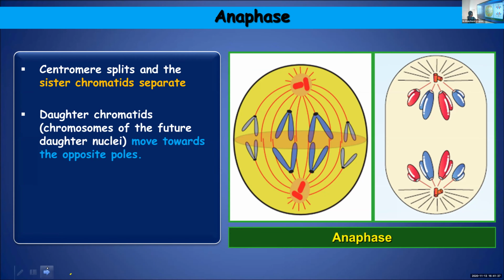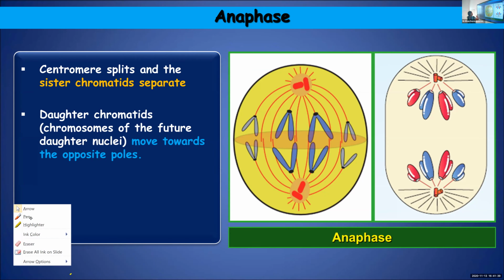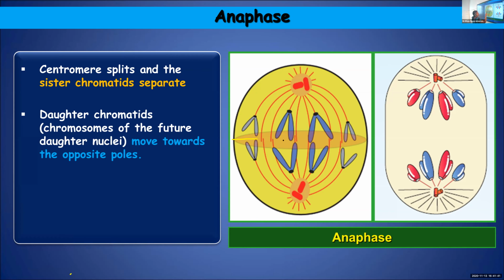Why we said so is, here you can find these are moving towards the opposite poles and they will get assembled at the poles, and later these will get surrounded by a nuclear membrane and form two new nuclei. That is why it is mentioned these two daughter chromatids will become the chromosomes of the future daughter nuclei.